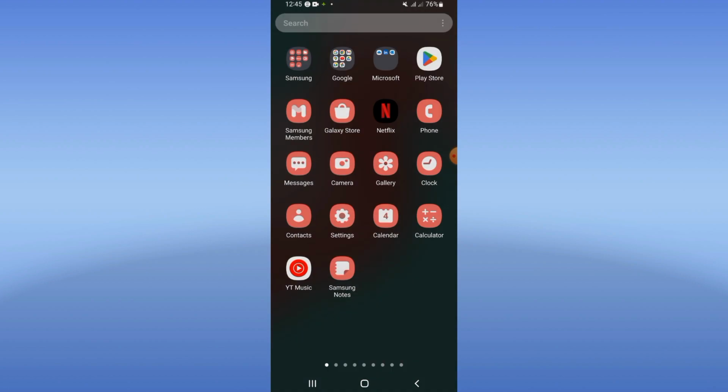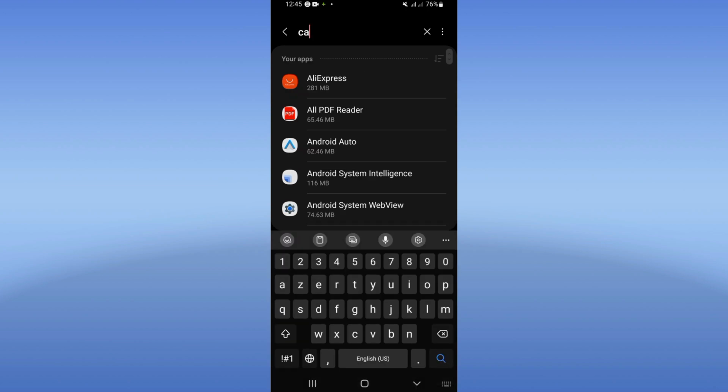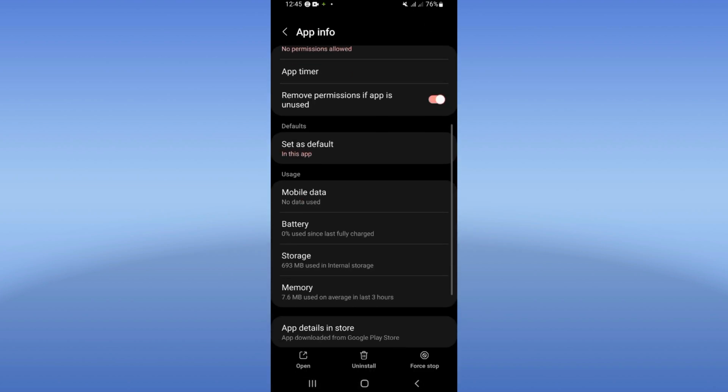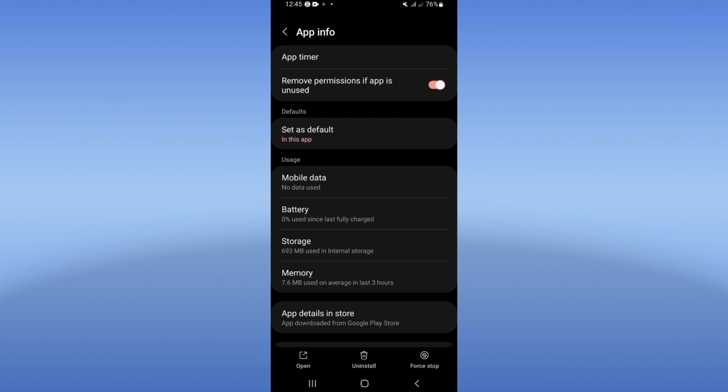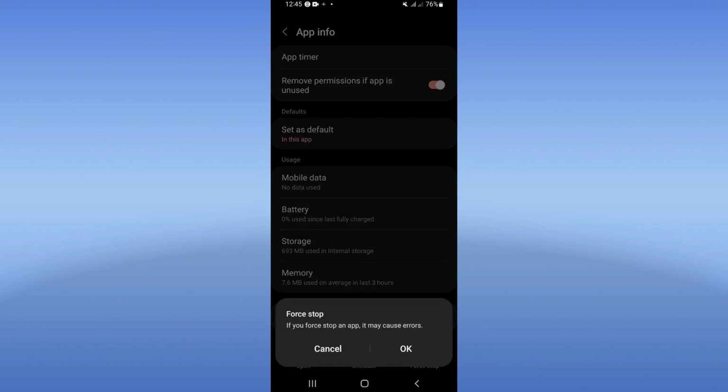Let's do it. So you should open the settings of your mobile phone, click on the apps option and search for CapCut. Click on CapCut like that, and here you will see this list. Go directly, click on storage, click clear cache, and then go back, click on force stop, and click OK.